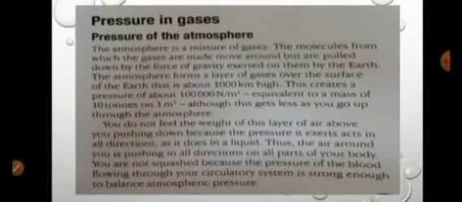The atmosphere forms a layer of gases over the surface of the Earth that is about 1,000 kilometers high. This creates a pressure of about 100,000 newtons per square meter, equivalent to a mass of 10 tons on 1 square meter. Although this gets less as you go up through the atmosphere, you do not feel the weight of this layer of air above you pushing down because the pressure it exerts acts in all directions, as it does in liquid. Thus, the air around you is pushing in all directions on all parts of your body. You are not squished because the pressure of the blood flowing through your circulatory system is strong enough to balance atmospheric pressure.